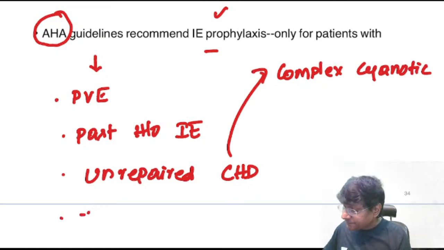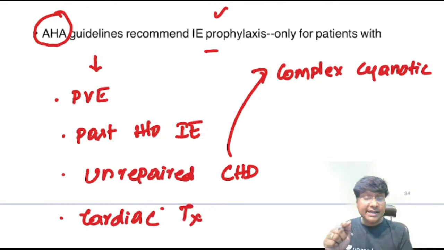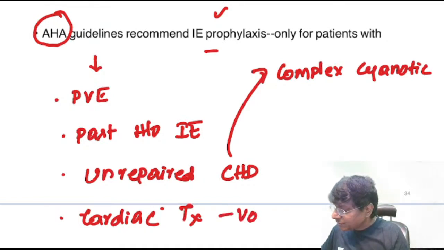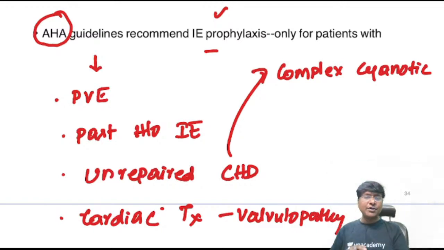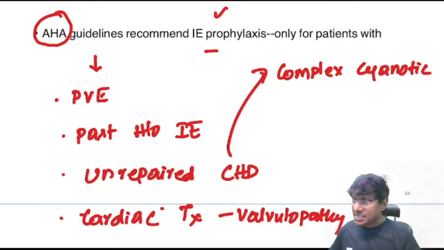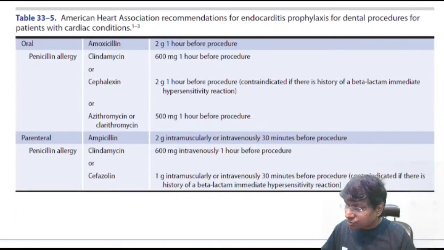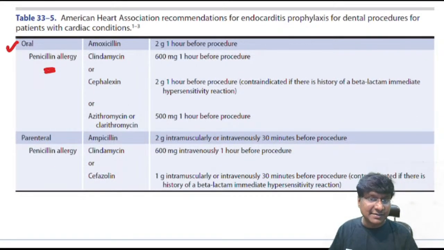And the other group of individuals is the cardiac transplant recipients. Cardiac transplant recipients who develop valvulopathy, they require the infective endocarditis prophylaxis before undergoing dental procedure. Now the point is, what is that antibiotic that you give for prophylaxis? Now if you are giving through oral route, then you have to give penicillin, the amoxicillin. And if the individual is allergic to penicillin, the other options are clindamycin or cefalexin or azithromycin or clarithromycin.